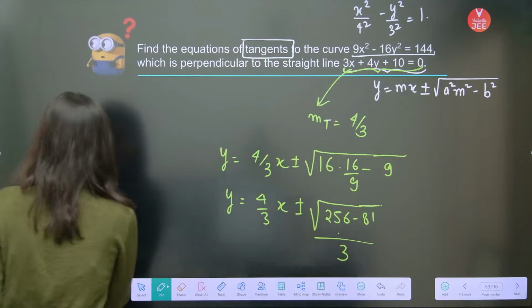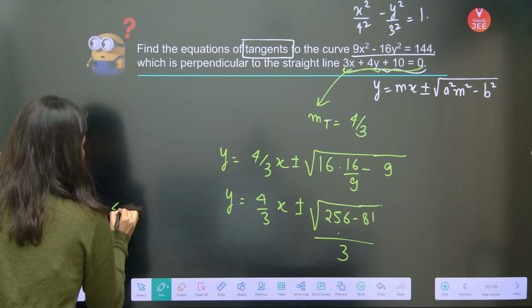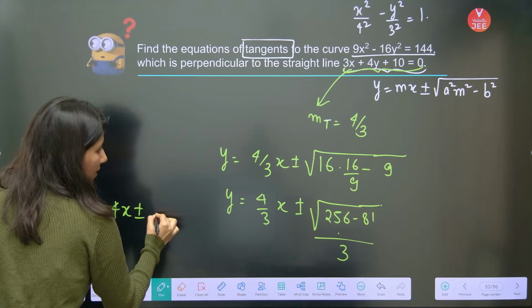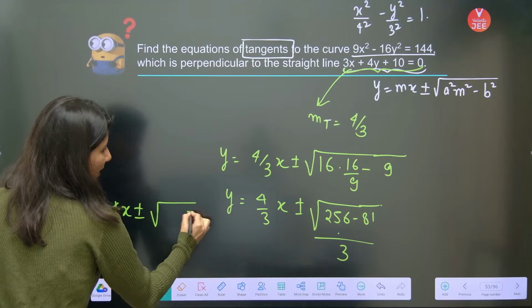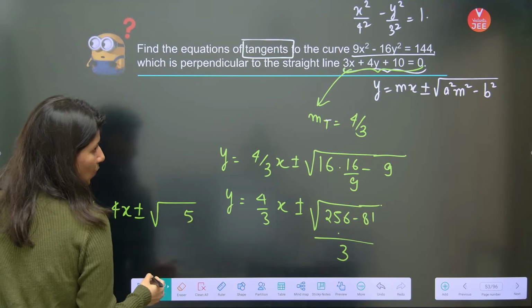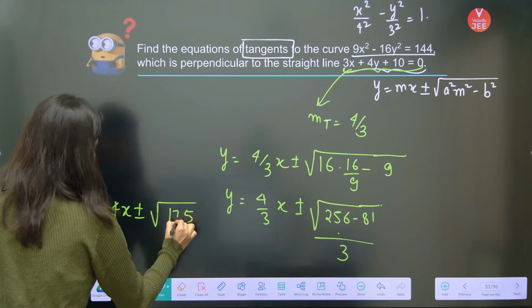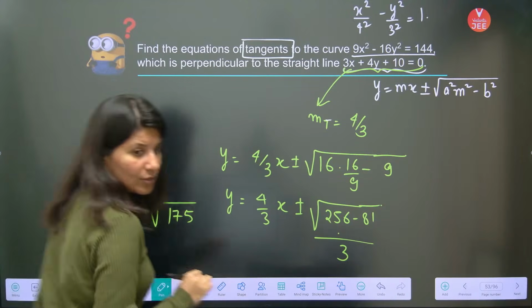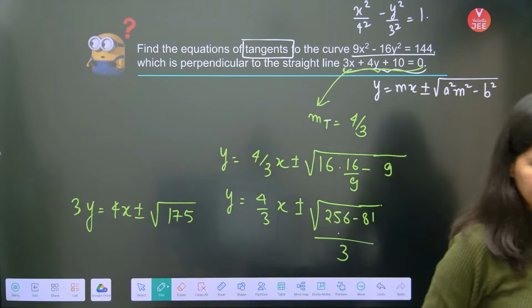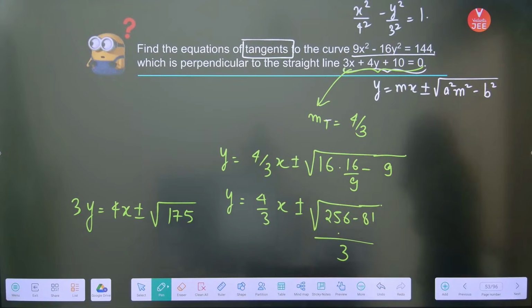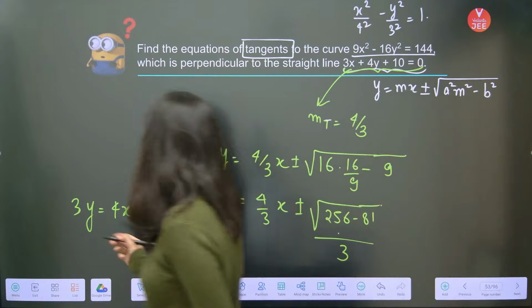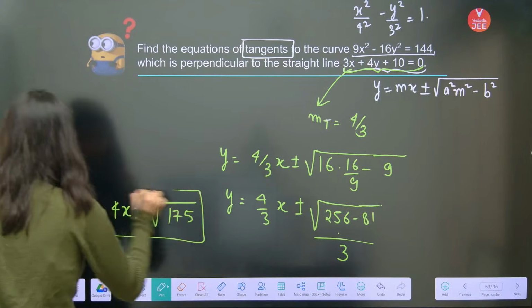So this is 3y equals 4x plus minus 5 times, 25 minus 8 is what? 17. 175. I guess this is the equation of your tangent. Yes or no? Yeah. So 4x minus 3y equals plus minus 37. Yes. So we can write it. So this is your equation of tangent. Just that.